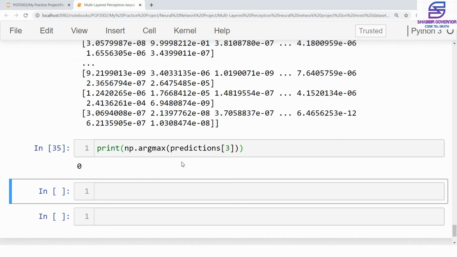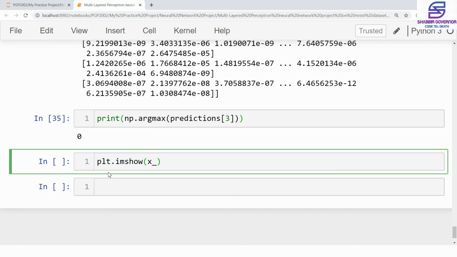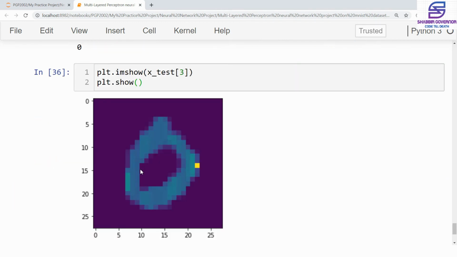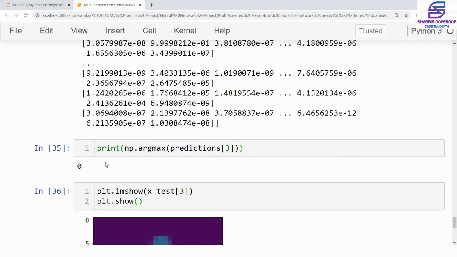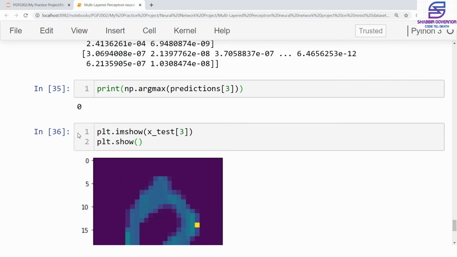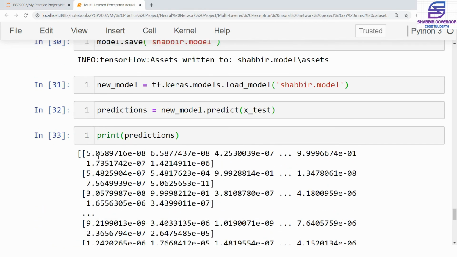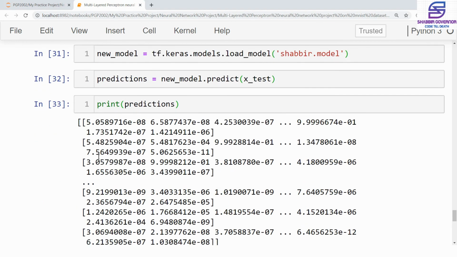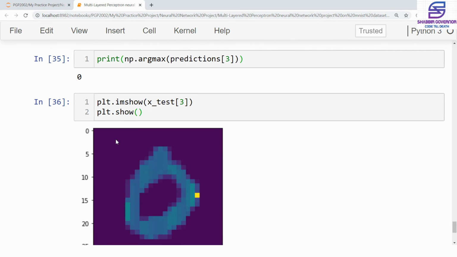It shows that the third prediction is 0. Now to see the exact image that is inside the xtest, to confirm whether our model is working fine or not. You can see that it was actually a 0, and our prediction also showed that it was a 0. So this proves that the model is very adequate and it can predict the images pretty well.